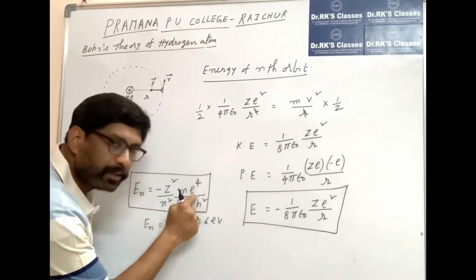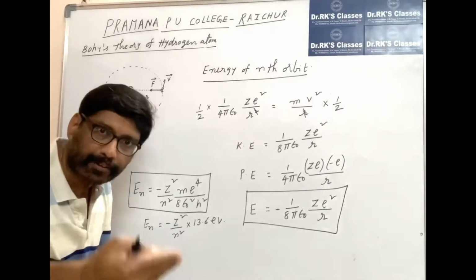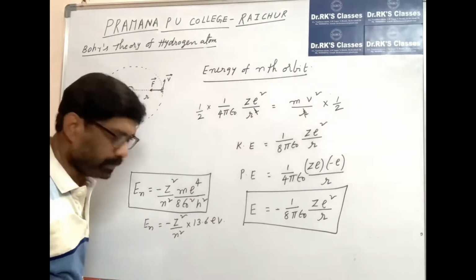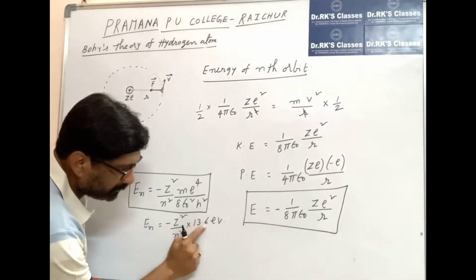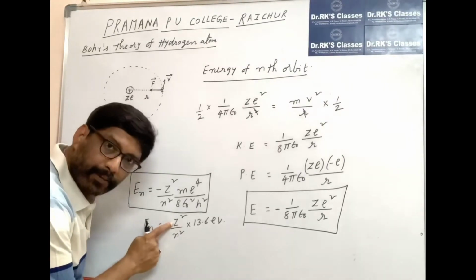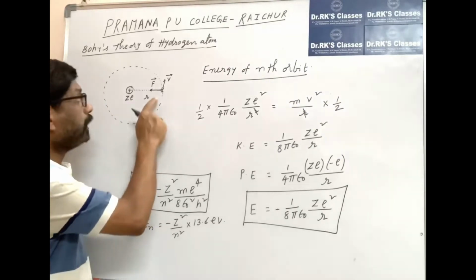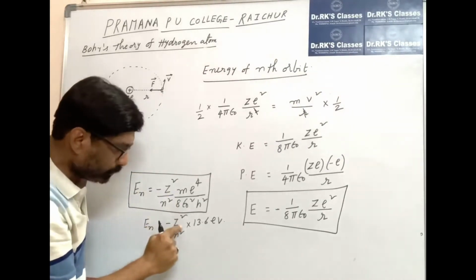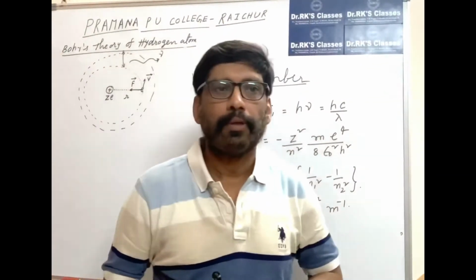All of this is constant. Generally, we use the unit electron volt to express the energy in atomic physics, so 13.6 electron volts. That means for a hydrogen atom, if Z is equal to 1 and n is equal to 1 for the ground state, the ground state energy of the hydrogen atom is minus 13.6 electron volts. So that is the next.